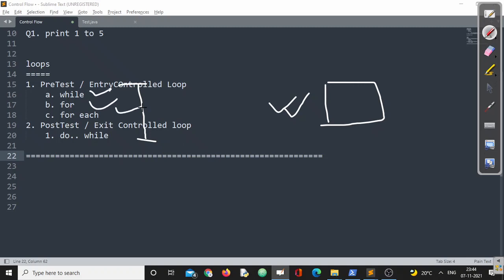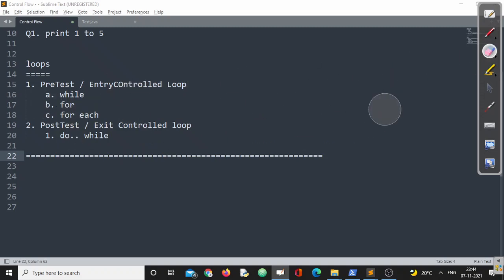If while is acting the same as for, and both agree on a specific thing common to both, then why are we using while, why are we using for, when should I use while, when should I use for, and also do while, right? We need to answer this question, right? So we'll start one by one, and while starting them, we'll understand why each loop is required.